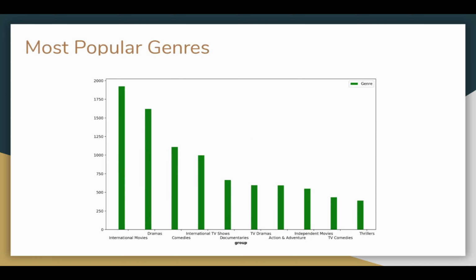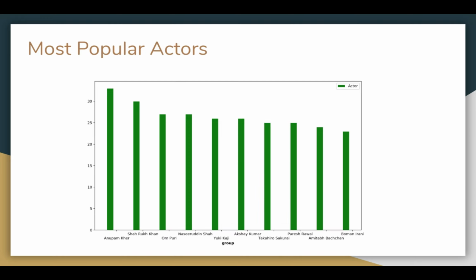Yeah. So here are some visualizations of the data that we used. This shows the top 10 genres that appear the most, with international movies being the top. On the next slide, we will also see the most popular actors. These are the actors that appear in the most movies or shows. And following this, we'll see the most popular directors.